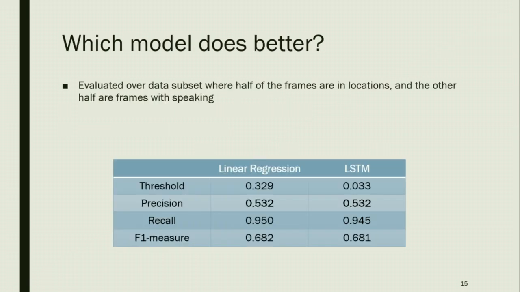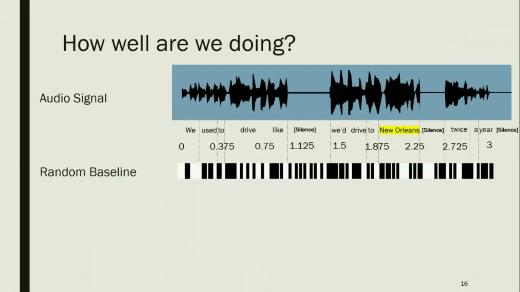So now that we evaluated over the data subset where half of the frames are locations and half are without locations, we can compare the models, and we see that they have very similar F1 measures. So both the LSTM and the linear regression perform very close, and the precision was the same for both of the models. Next, we wanted to find out how well our LSTM model was actually doing.